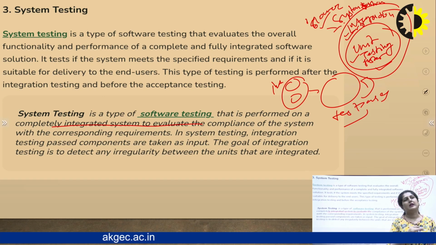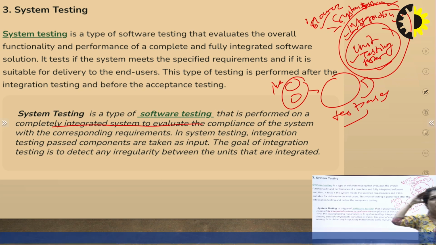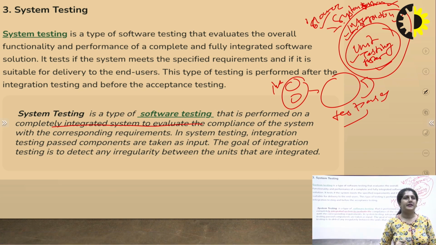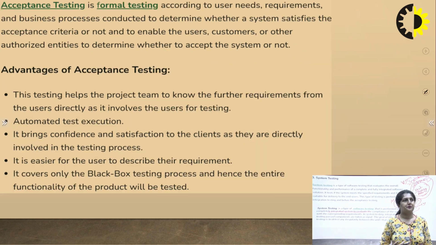All these three come under white box testing and black box testing. Generally in black box testing, we do integration and system testing. We do not do unit testing. But in white box testing, we do unit testing, then integration testing, and then system testing. So these are the levels of testing in white box and black box.